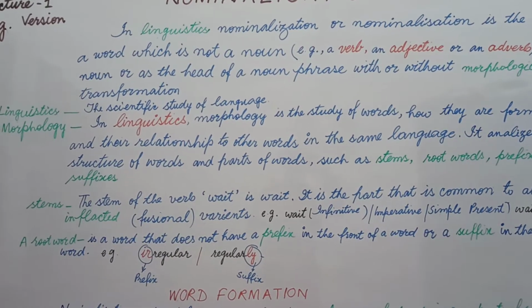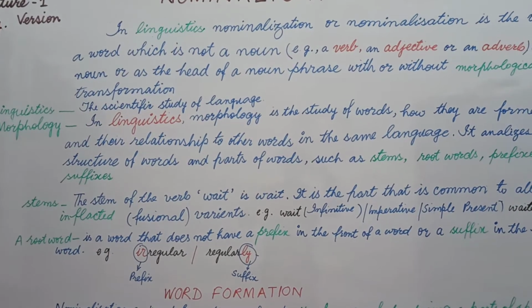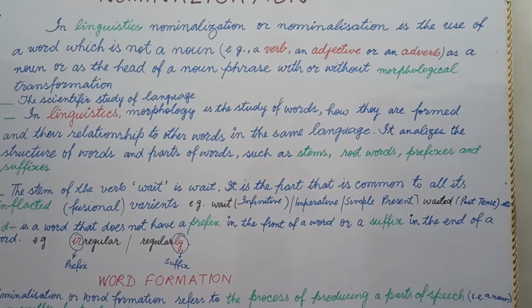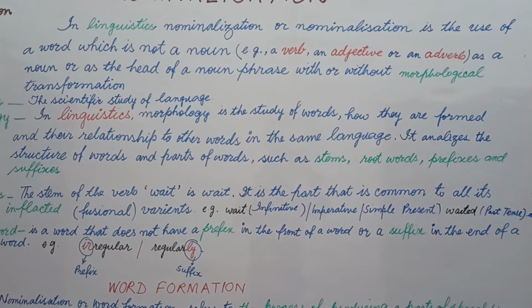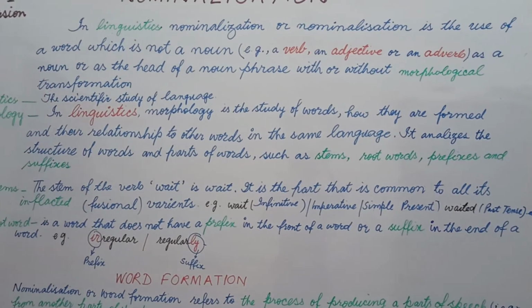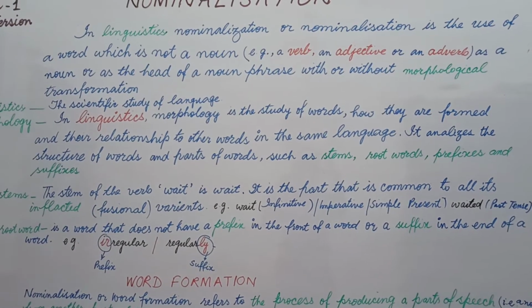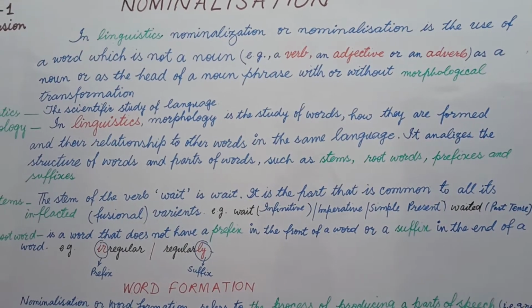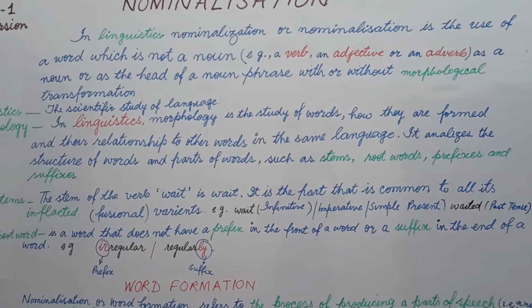Okay, now they are interconnected. How are they interconnected? Let's see. In linguistics, a nominalization is the use of a word which is not a noun. I mean to say, suppose you are given a verb and you are instructed to change that verb into a noun, into an adjective, into an adverb.